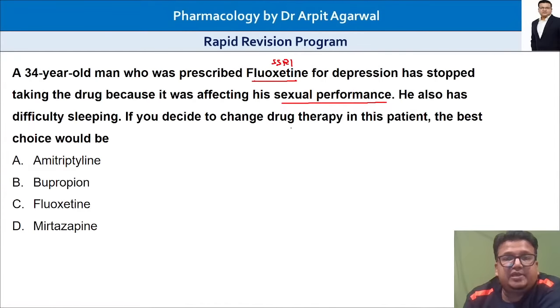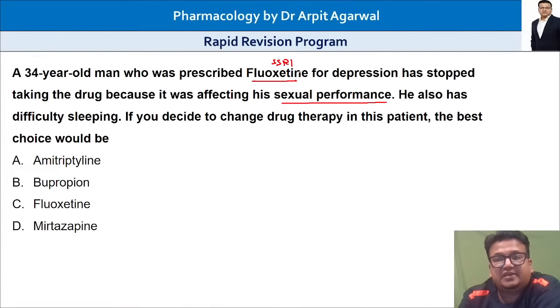If you decide to change the drug in this patient, the best choice would be, so there is a patient who is having depression. He is taking the SSRI fluoxetine, and he has been experiencing sexual side effects. So he wants to switch the drug.